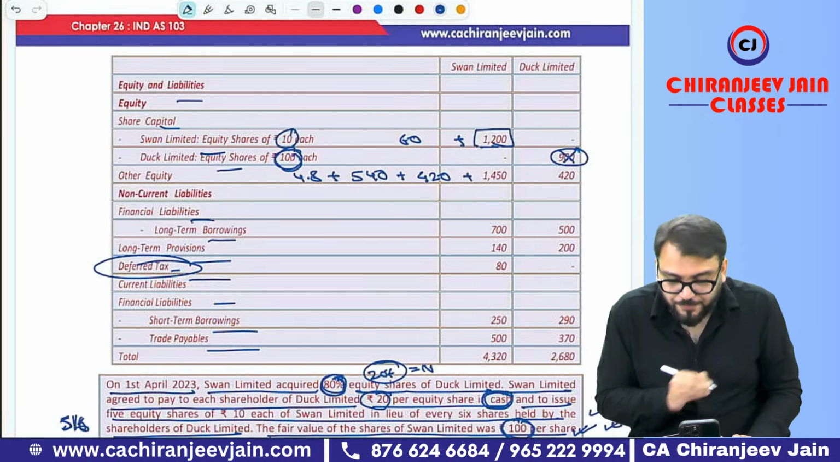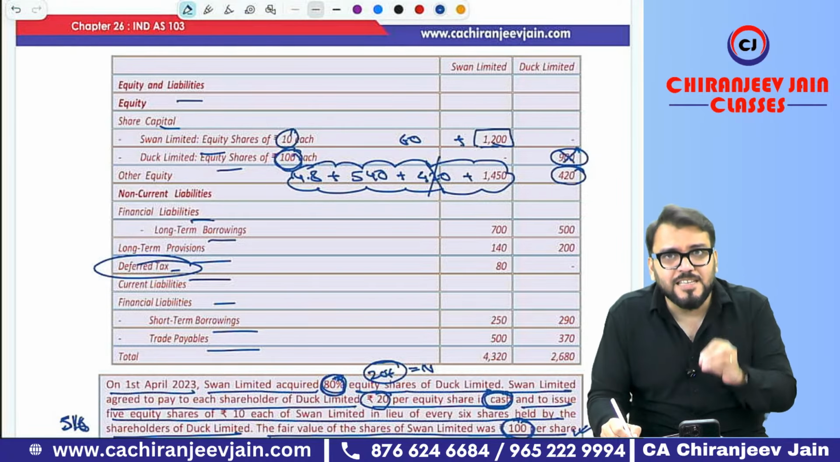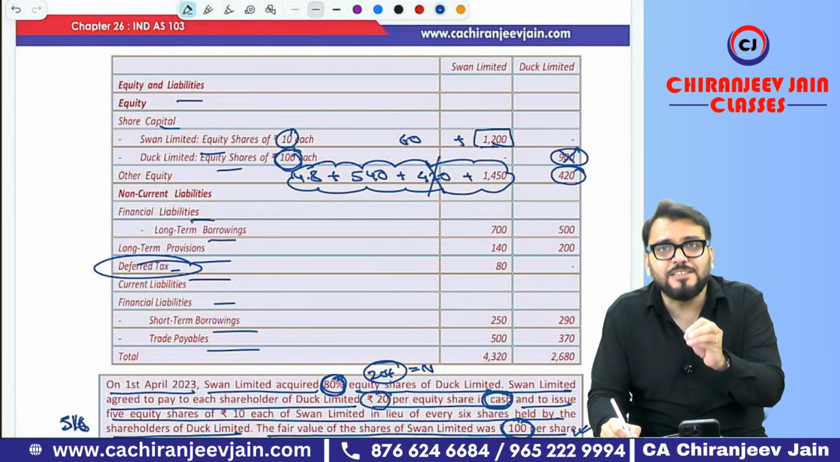Yes, this will not come, and this is super dangerous. I don't understand why students add this. Reserve and surplus is never taken over. Net assets means what? Assets and liabilities. We don't take equity, share capital, reserve and surplus. Understood? So this will not come.